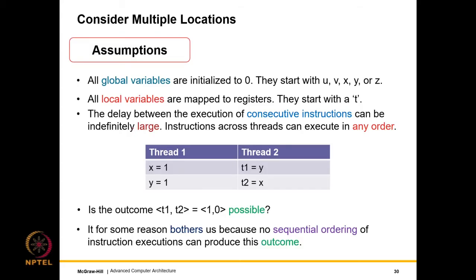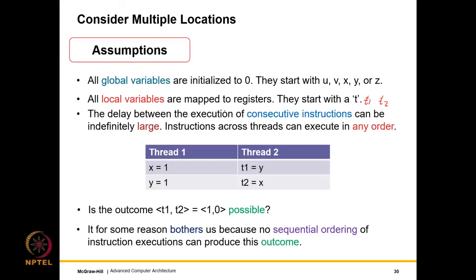It is possible for a core to write to a global variable and another core to read it. In comparison, all the local variables are mapped to registers. They start with a T, for temporary, so they would be of the form T1, T2, T3 and so on. Any write to them is not visible across the cores.